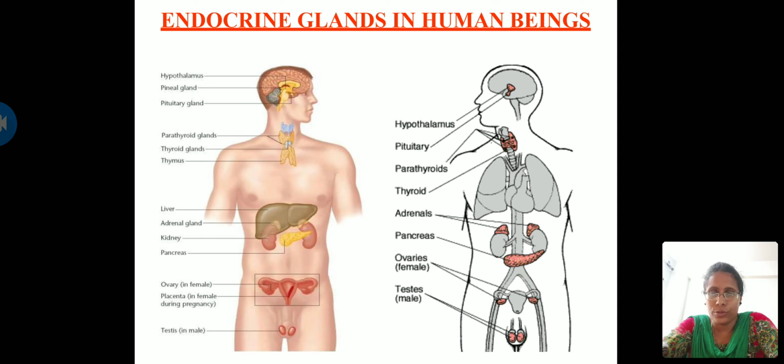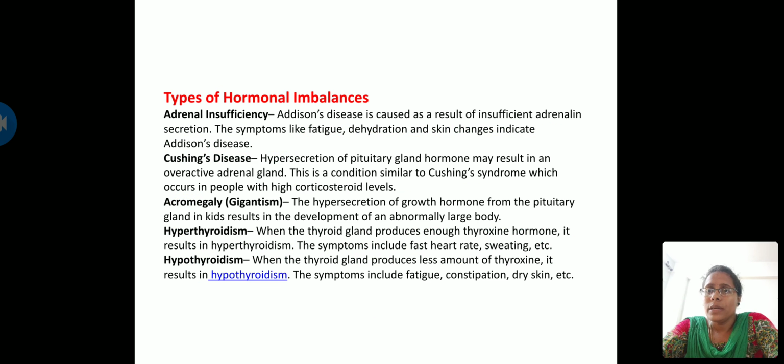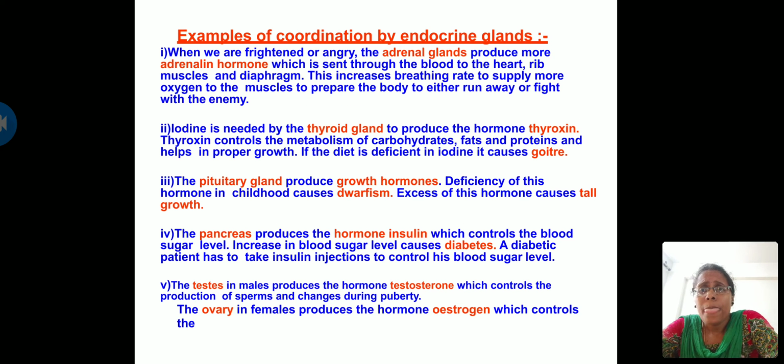Now I will show you the slides so that you will understand the concept better. Here you can see examples of coordination by endocrine glands. The first one is the adrenal glands. I told you earlier, they secrete a hormone called adrenaline. When we are frightened or angry, the adrenal glands produce more adrenaline, which is sent to the heart via the blood, and to the rib muscles and diaphragm.